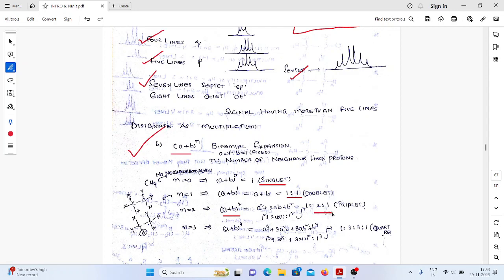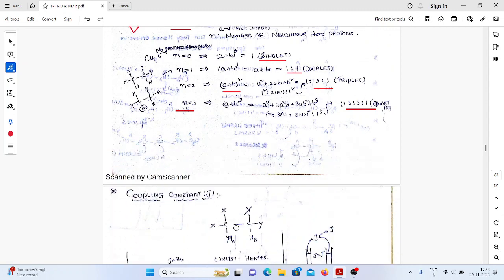1 is to 2 is to 1. If we have three neighboring protons, (a plus b) whole cube, a cube plus 3a square b plus 3ab square plus b cube. So a equal to 1, b equal to 1. So 1 is to 3 is to 3 is to 1. So in this way we are going to get the intensity ratio. You need not remember both the expressions, just follow the Pascal triangle. Based on that you can easily identify the intensity ratio of the signal.